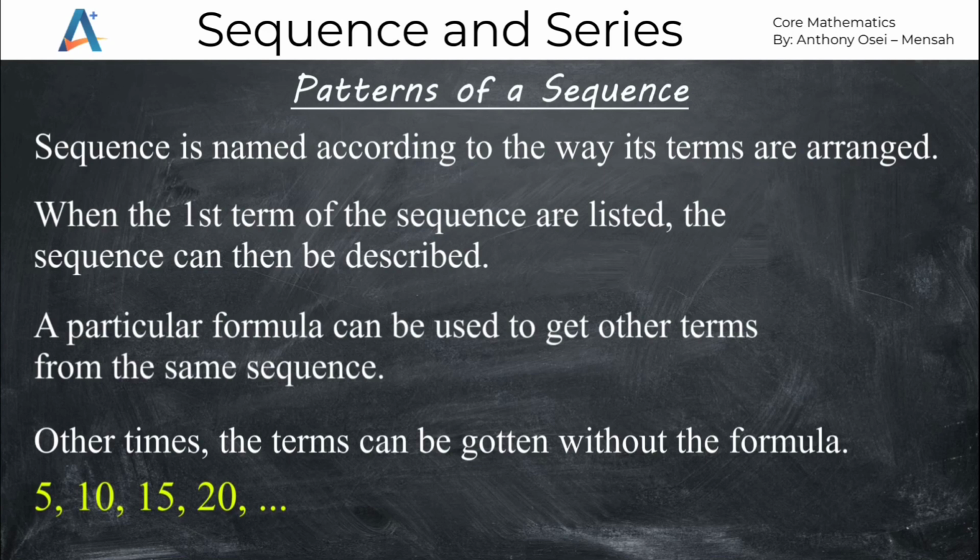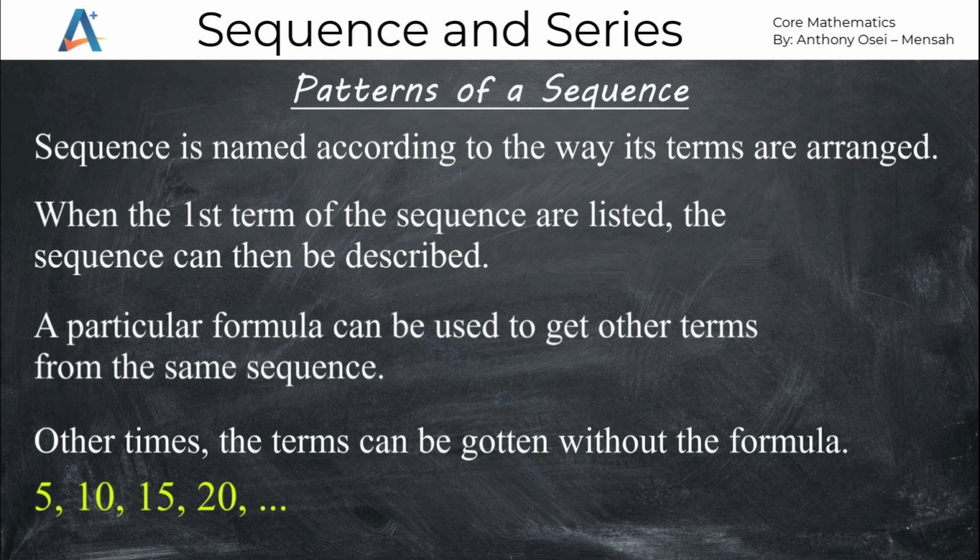Sometimes you need to give the next term in the sequence. First look for the pattern you know, such as odd, square, cube, even, triangle, prime numbers, multiples, and so on. So you see, these are the common types of sequence that we have. With that, we can then extract the pattern of the sequence by virtue of the arrangement.